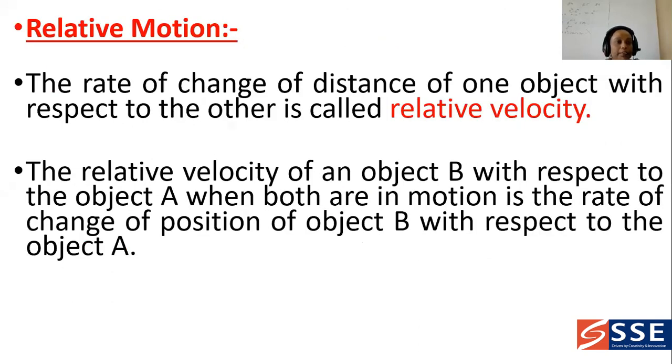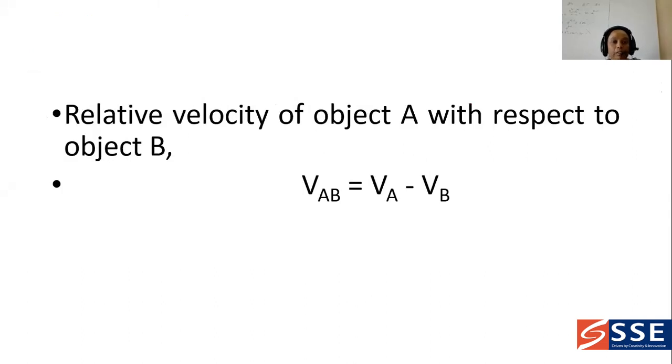And suppose you are discussing relative motion. Some of the problems may come across relative motion. How can we define it? The rate of change of distance of one object with respect to the other is called relative velocity. How do you write the relative velocity of object A with respect to object B?